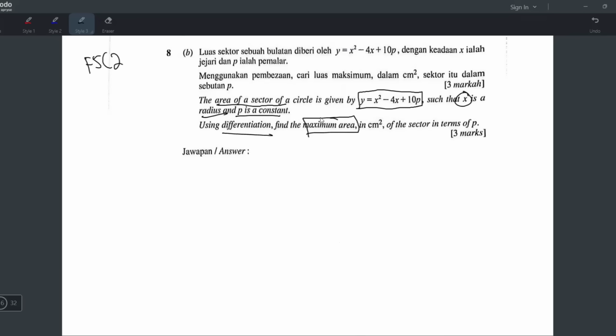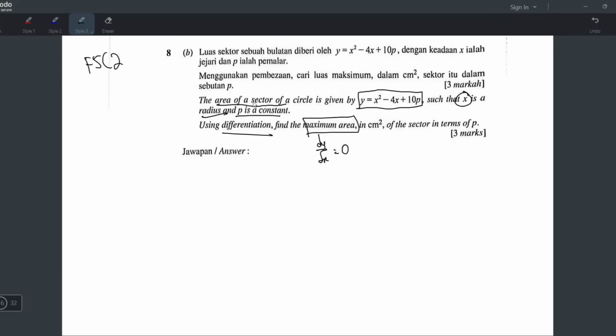Okay, definitely the keyword here is this maximum. So when you see the word maximum, it means you do dy/dx equals 0. When you find maximum or minimum, just differentiate and set it equal to 0. But they say area maximum, right? So you have to differentiate the area equation and set it equal to 0.